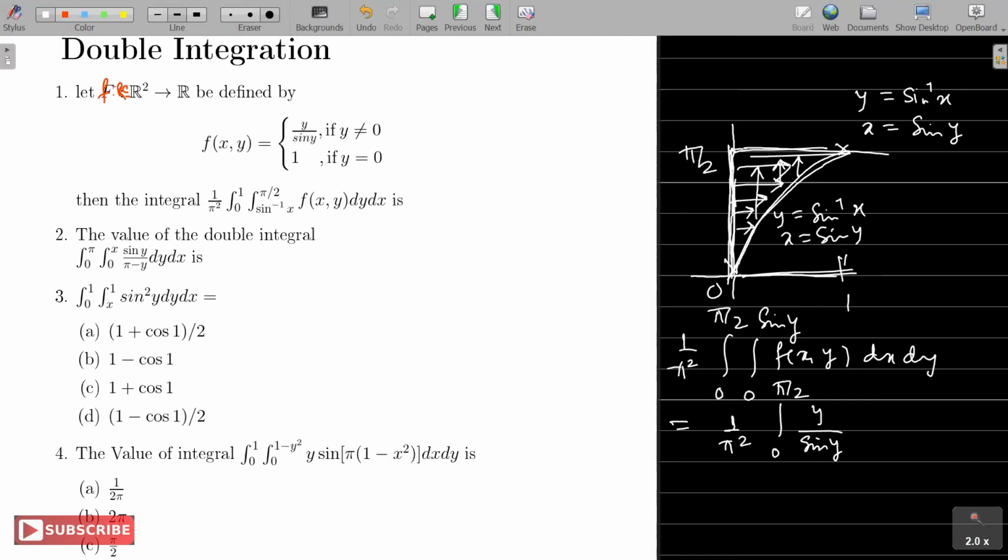Having a different value of the function at a few points or on a line won't change the integral. Integral is associated with the area concept, right? So just a line, the y-axis, has no area, so that won't affect the value of the integration. So I'll take y by sine y. When I find the integral of 1 dx, that is x, the limits are 0 to sine y, dy. So check that sine y will cancel, and in most cases, such problematic terms will always get cancelled. So I get 0 to pi by 2 y dy, and everyone can work this, right?